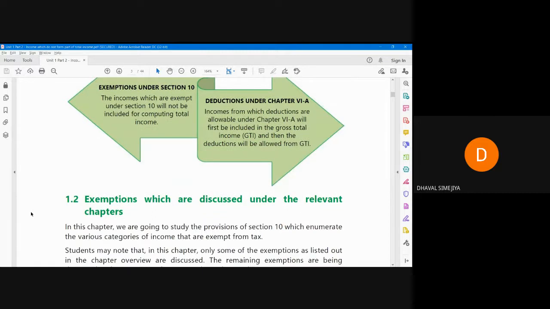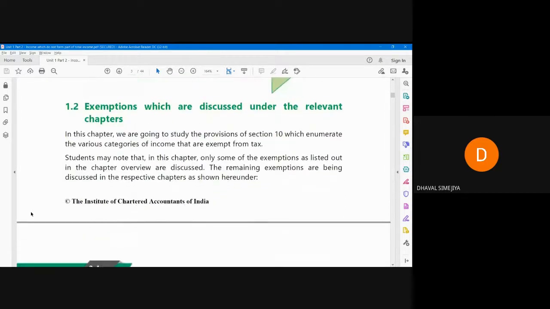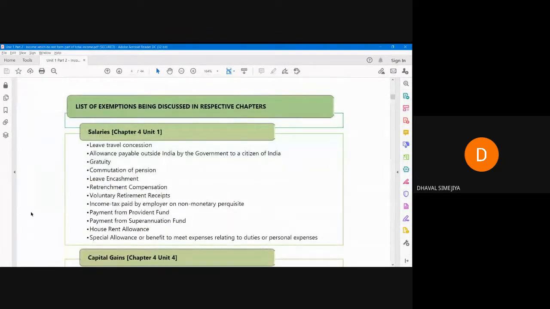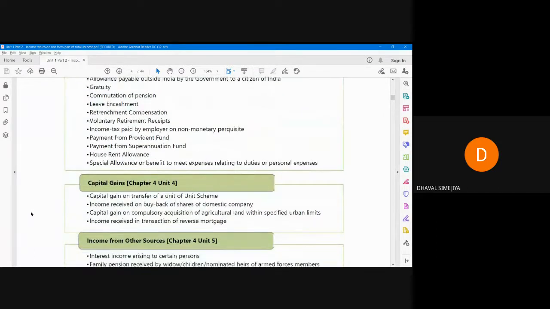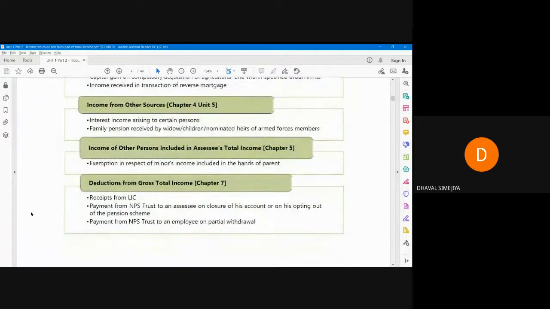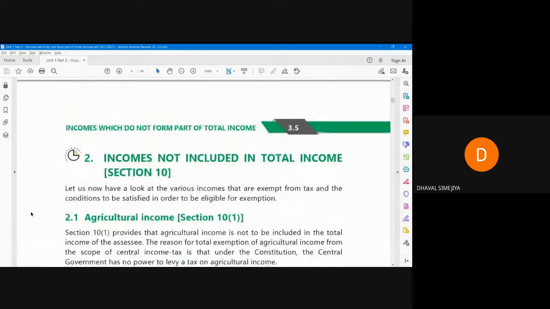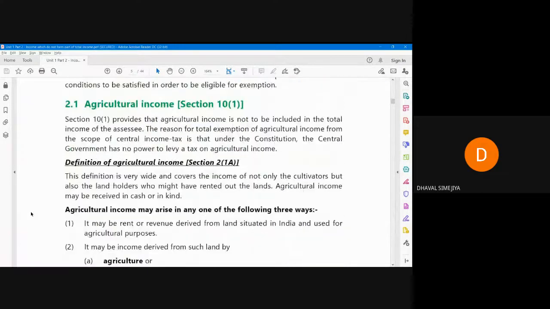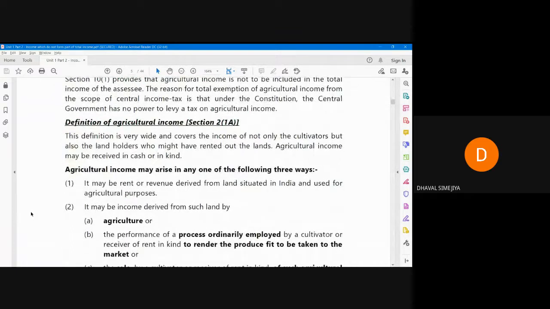Now, exemptions which are discussed under relevant chapters. So, these are the chapters. In salaries, there are leave travel concession, HRA, gratuity, commutation, retrenchment compensation, that we will discuss separately in that particular module. Capital gain, IFOS. Now first part, definition. Definition of agricultural income, section 2, subsection 1A.